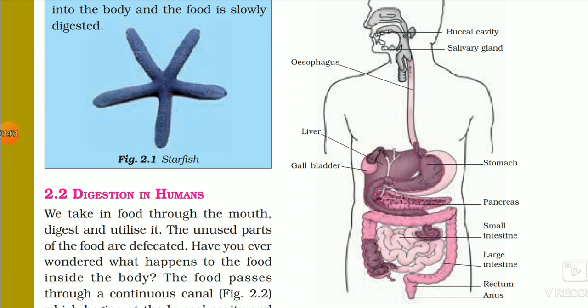Then comes the pancreas. It is situated below the stomach and above the small intestine, that is, between the stomach and small intestine. This pancreas also secretes digestive juices which are used by the small intestine for the conversion of complex food into simpler substances. So for digestion of any food, digestive juices are required. They play a very important role in digestion.